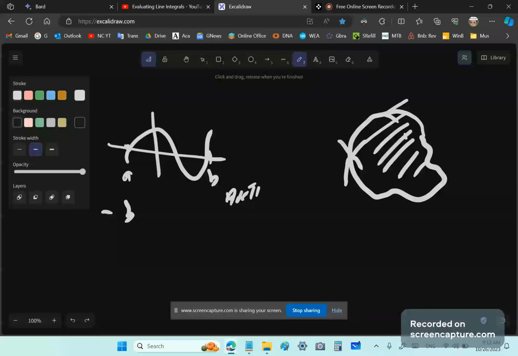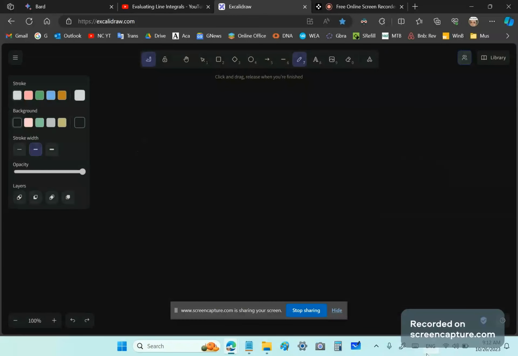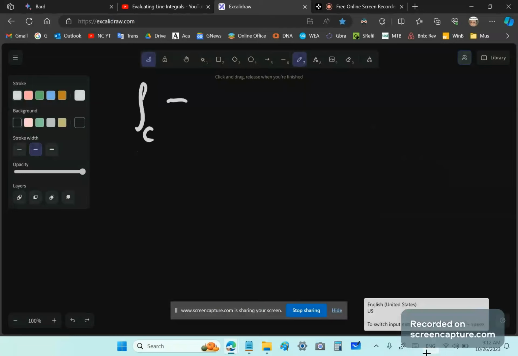So now let's summarize the main points. Let's say we have a line integral, again over C. That's how it's typically defined, with a vector field F dotted with dr. Here you need to know a lot of prior knowledge, which I'm not going into.